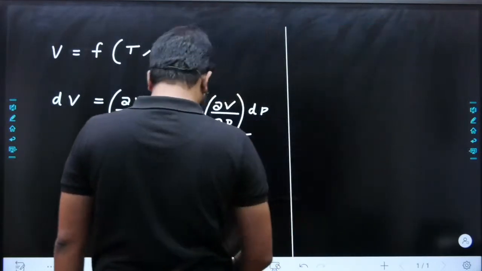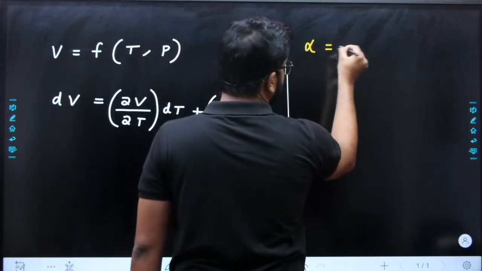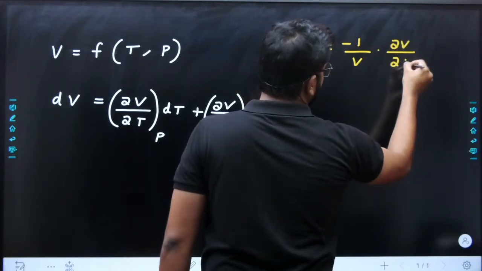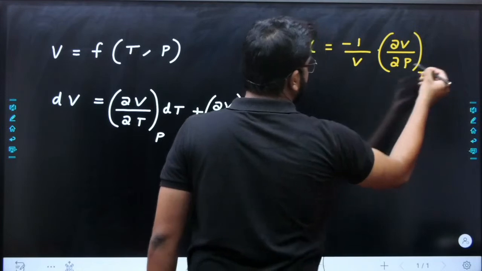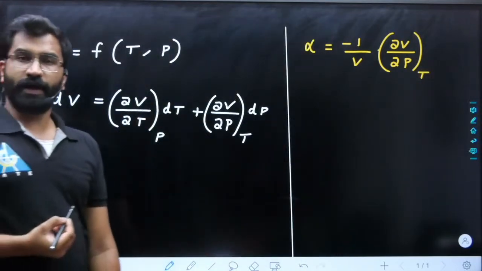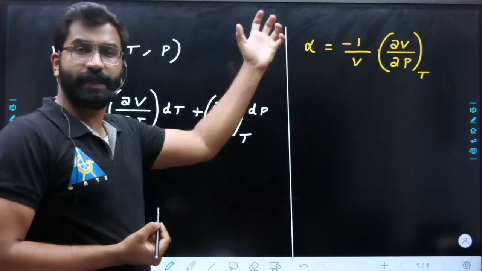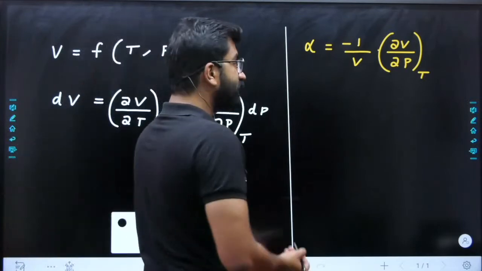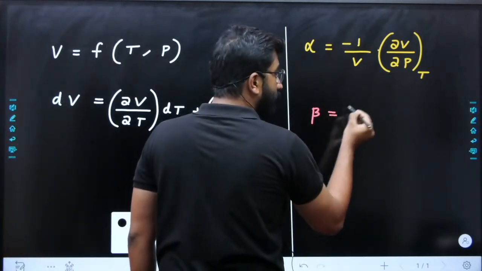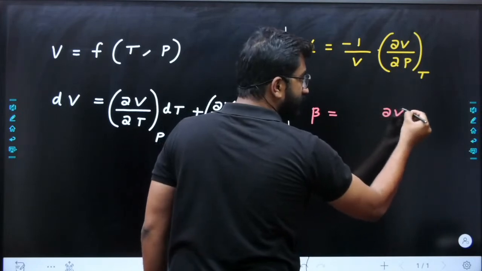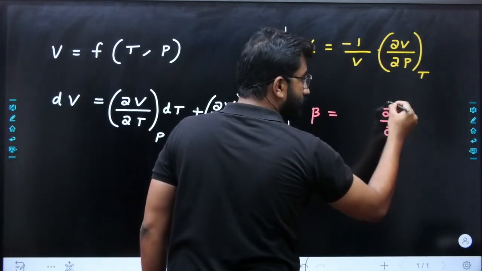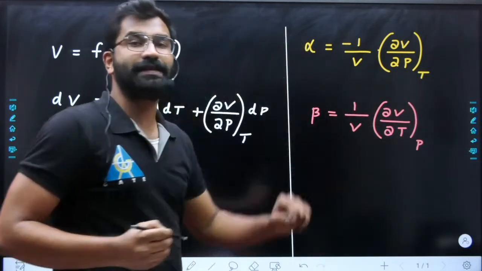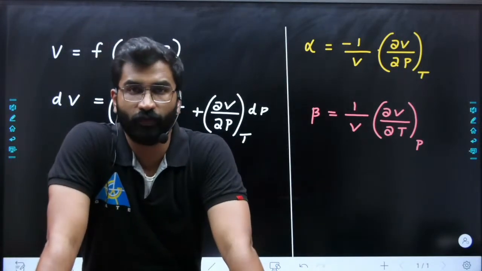So once again I will write it. What is the value of alpha? Isothermal compressibility is minus 1 by V into dou V by dou P at constant temperature. Now, I have already said isothermal compressibility is volume change with respect to pressure at constant temperature. The opposite of this will be beta, where instead of pressure I am taking temperature at constant pressure, multiplied by 1 by V. This beta is your coefficient of volume expansion.